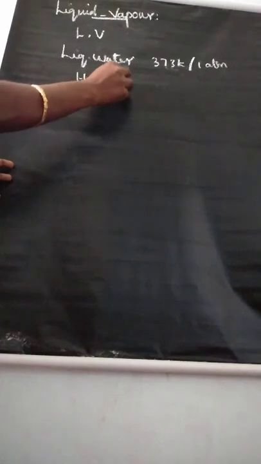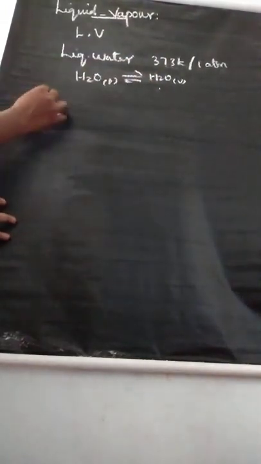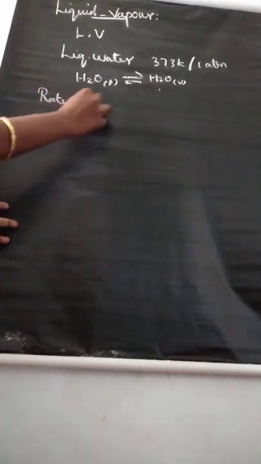So listen. Your second topic, liquid-vapor equilibrium. There is an equilibrium between liquid and vapor. Simple example: ordinary liquid water at temperature 373 Kelvin and pressure 1 atmospheric pressure in a closed vessel. You can write the equilibrium reaction: water molecule liquid is converted to water molecule vapor. So you can write the equilibrium reaction. Rate of evaporation.